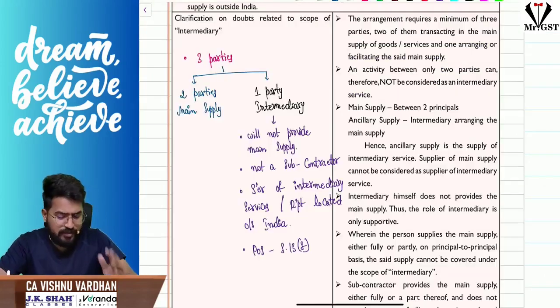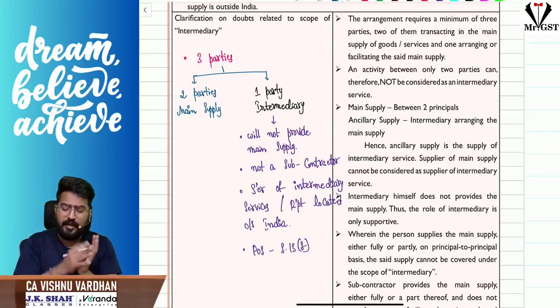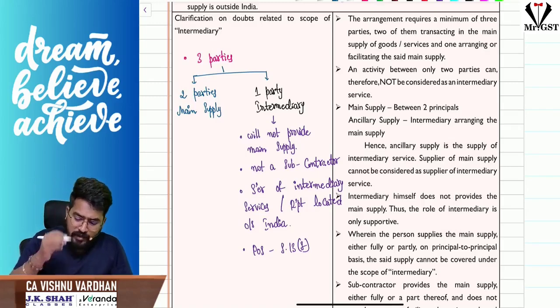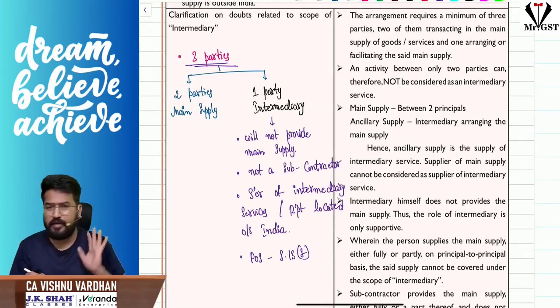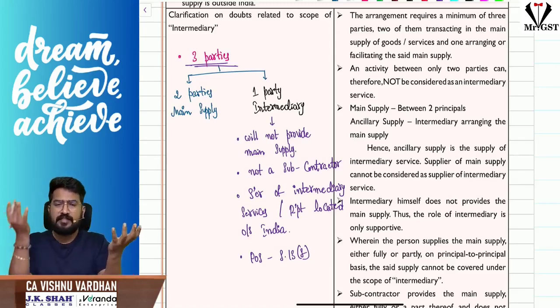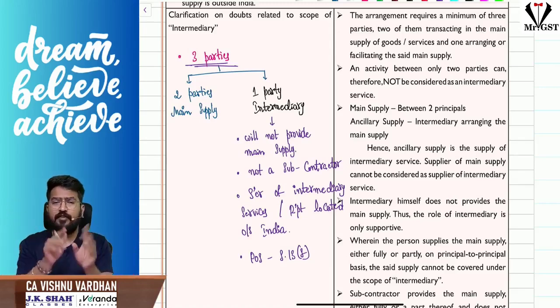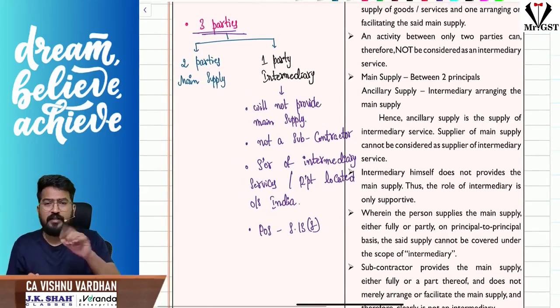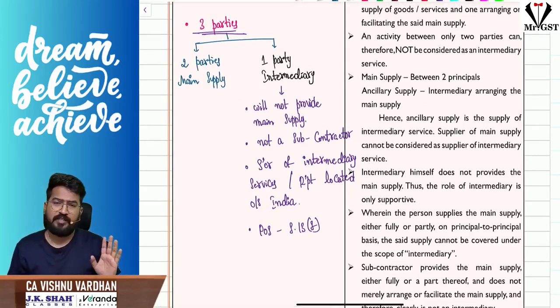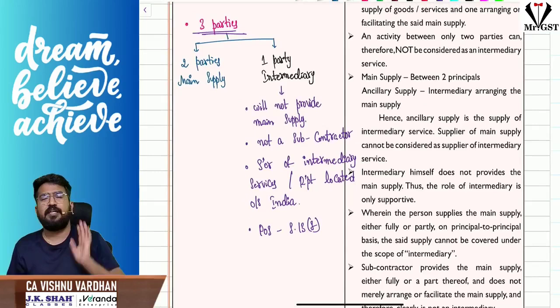The next clarification is with respect to intermediary services. We have seen that for intermediary services, the place of supply is as per section 13 subsection 8. When can this section 13 subsection 8 be invoked? Please understand, for intermediary services there should definitely be 3 parties, where 2 parties are entering into the main supply and one party is acting as an intermediary. The 2 parties are transacting the main supply of goods or services, and one is an intermediary who is facilitating or arranging the transaction. The intermediary will never supply the main supply. The intermediary will just arrange the main supply.